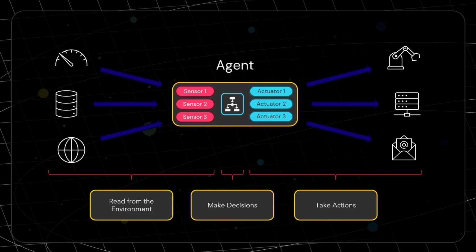Nowadays, I know we hear a lot about models, agents, and agentic, but for now, let's just focus on agent. Let us consider some types of agents that we use on a daily basis. First, the one that we know best, the human agent. We read from the environment using our senses, use our brain to make decisions, and then use our body, with the actuators that we have, mouth, touch, and so on, to take actions.